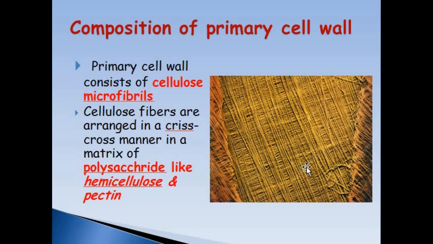And I think you know what is polysaccharide. Polysaccharide is a complex form of carbohydrates. Cellulose itself is also carbohydrate, but this cellulose makes these fibers which are arranged in this crisscross manner, and it is embedded in another matrix of carbohydrates.